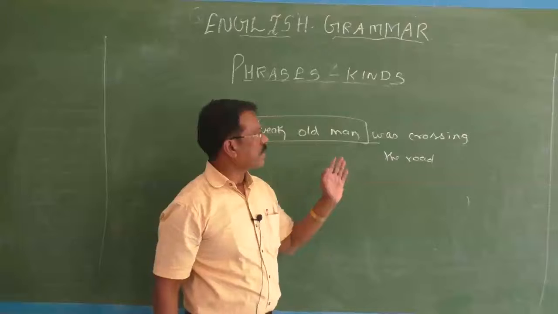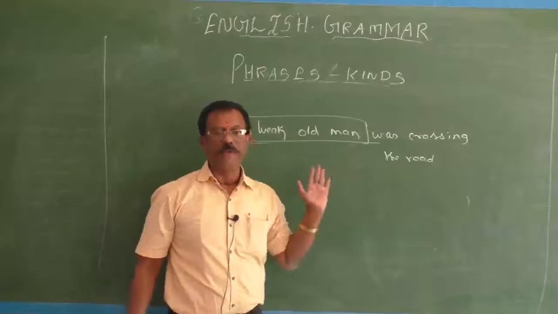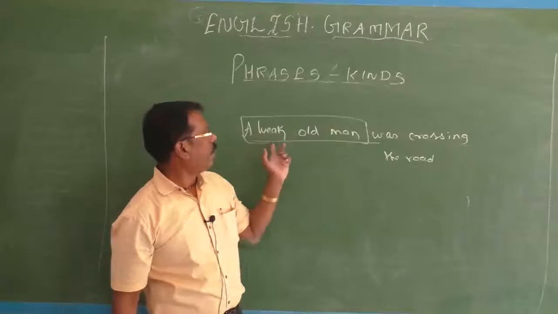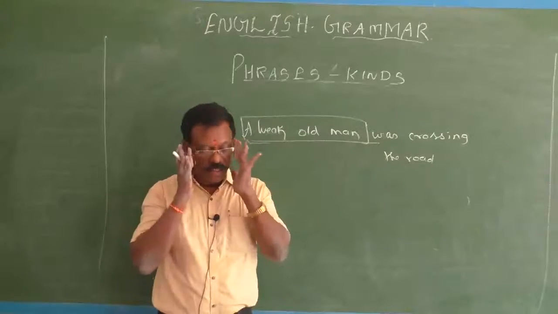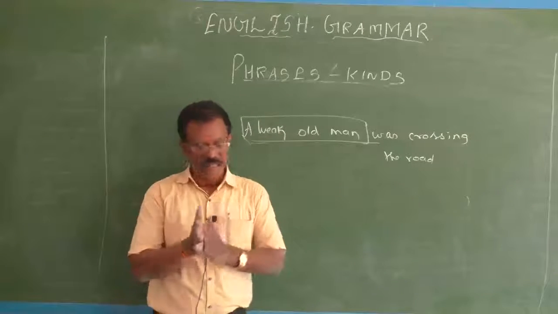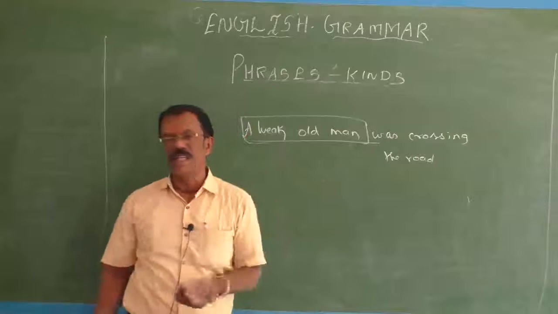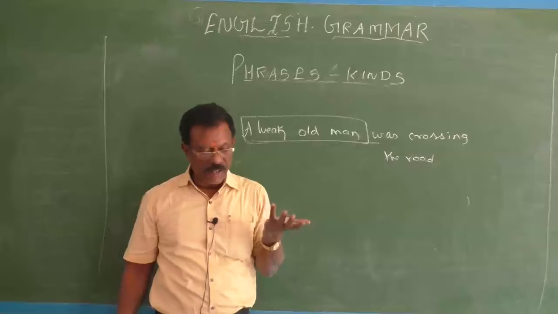This adjective phrase comes in the subject part. Okay. So, it is used attributively. Don't forget, a weak old man is an adjective phrase. This adjective phrase is used in the subject part. Therefore, it is used attributively. Sometimes you may have that adjective phrase in the predicate part. Then you can call it as predicatively used.